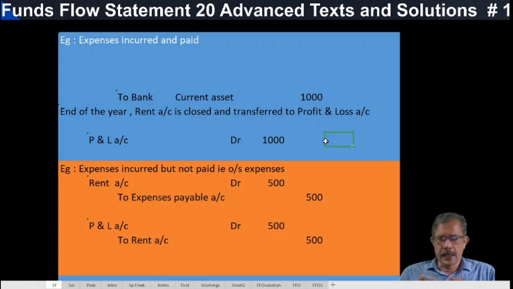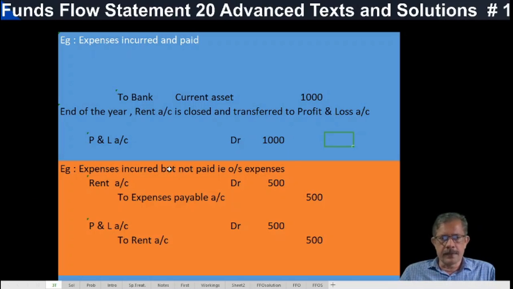That is why I said every millisecond the net worth of any business is changing, depending upon the volume of transactions. And the working capital also will keep on changing. And these transactions, millions of transactions may be there. It's very difficult to show each item separately in the funds flow statement. So we will set off all the expenses and incomes of any year and take out the net credit or debit. If there is a loss, it is called funds lost in operation.